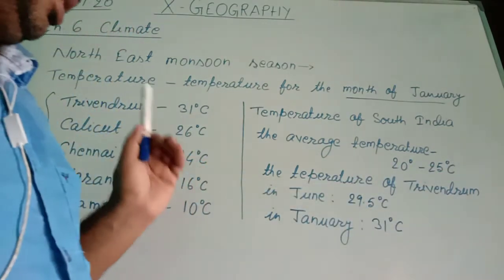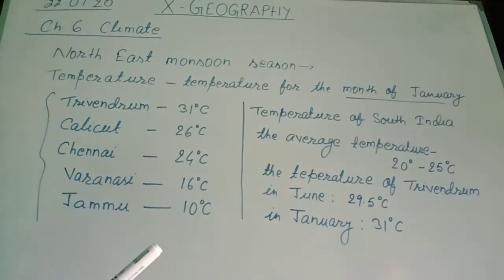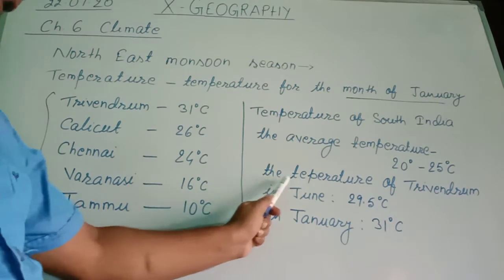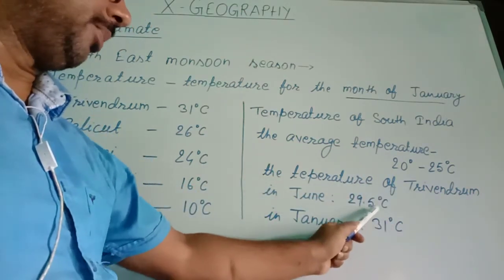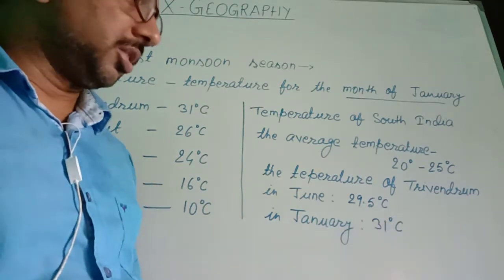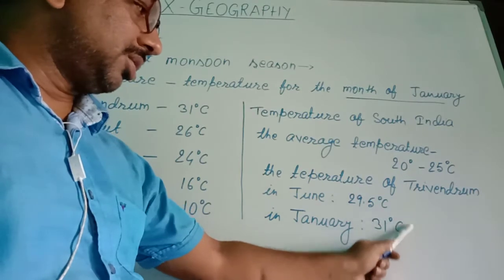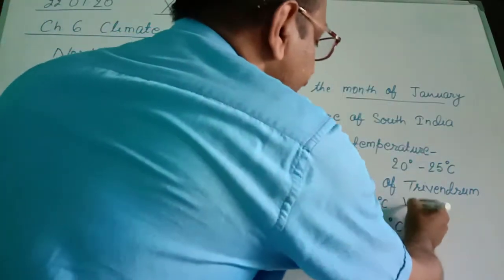Means there is very less variation in temperature in South India. For that, I have given one example. The temperature of Trivandrum in the month of June is 29.5 degrees Celsius and in January 31 degrees Celsius. So there is very less variation in temperature in South India.